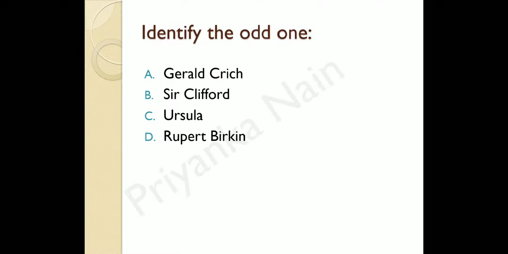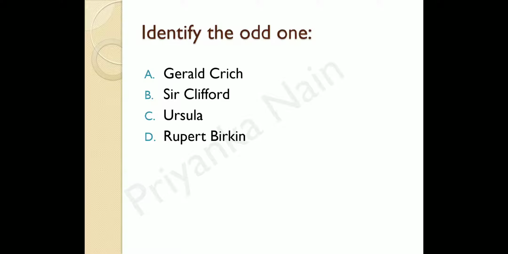Next question is, identify the odd one. Here we have a list of characters, and you have to identify the odd one which is not similar to the rest of the options. The options are Gerald Crich, Sir Clifford, Ursula, Rupert Birkin.